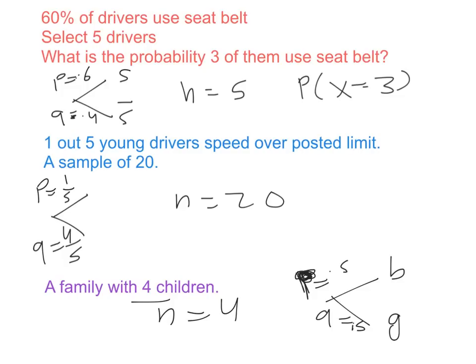Now the question can be, find the probability that, for example, 2 of the children are boys. In this case, x will be equal to 2. Suppose the question says, find the probability of having 2 boys. That simply means x equals 2. So I got n equal to 4, x equal to 2, and p equal to half.